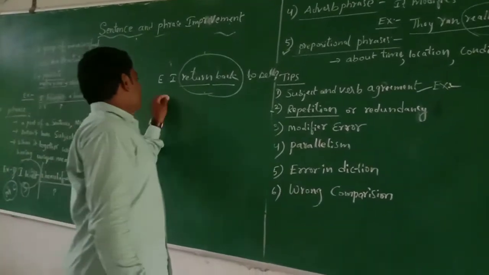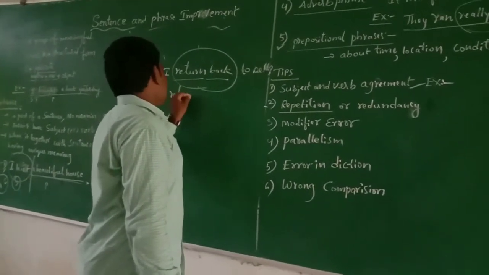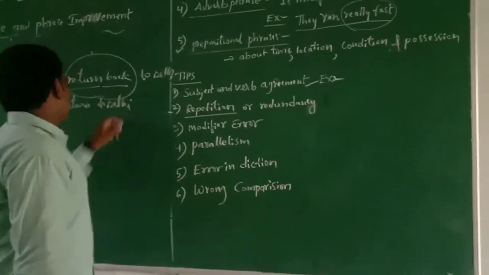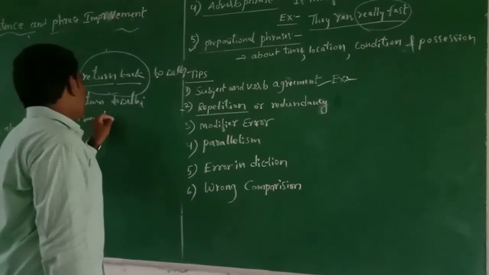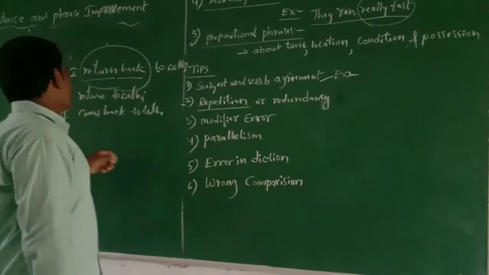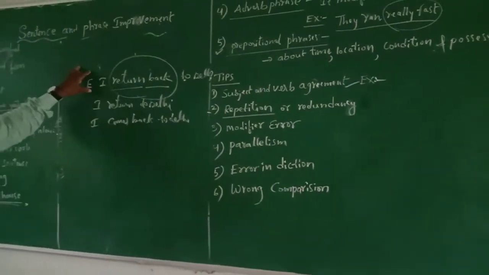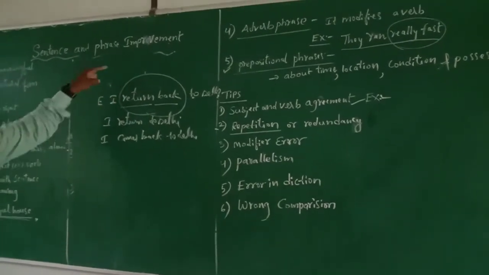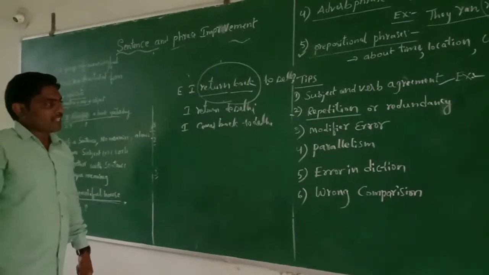The right statement is "I return to Delhi" or "I come back to Delhi." These are the right statements from the given statement. In the original statement repetition is there, that means redundancy is there, because these two words are repeated in the statement.